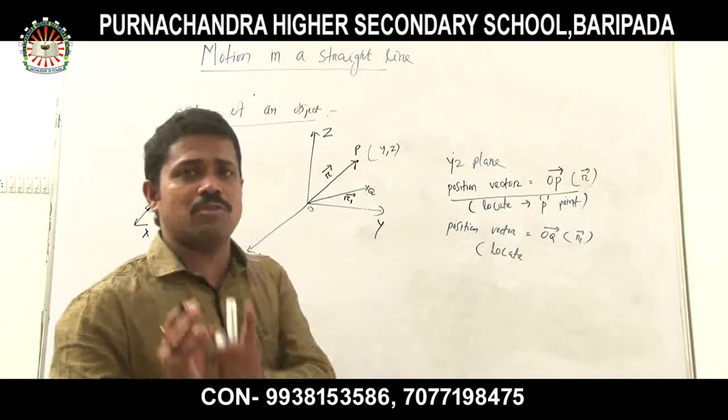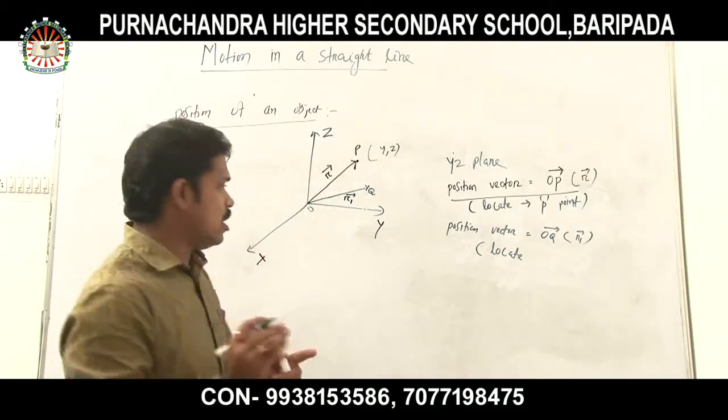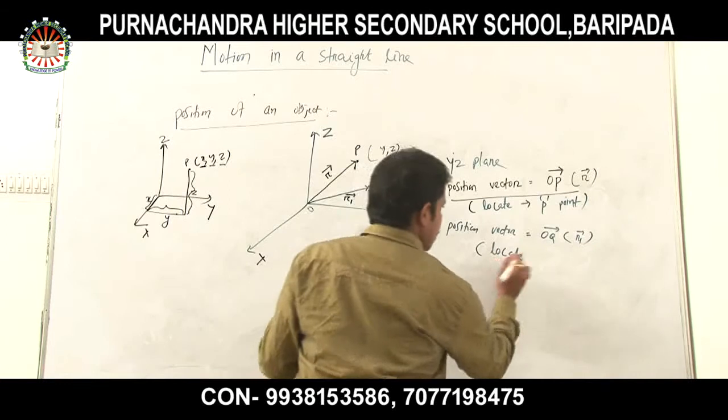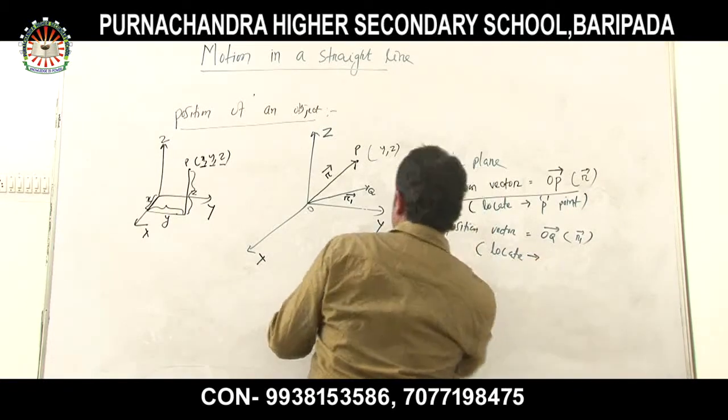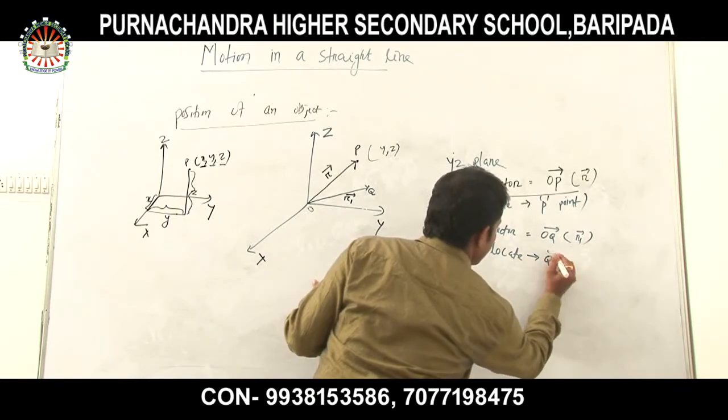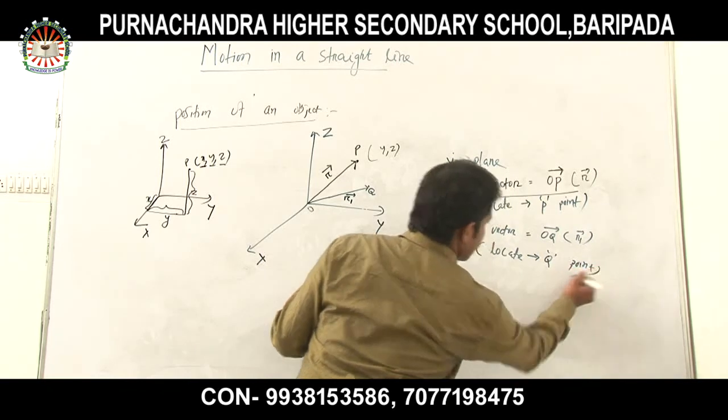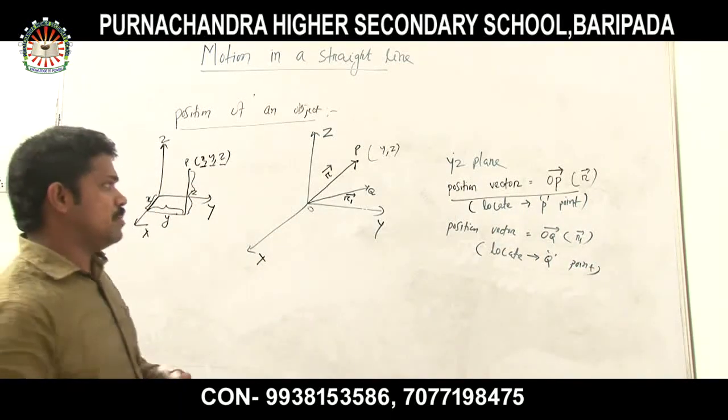Locate means to find out the position or location. So these are the two position vectors.